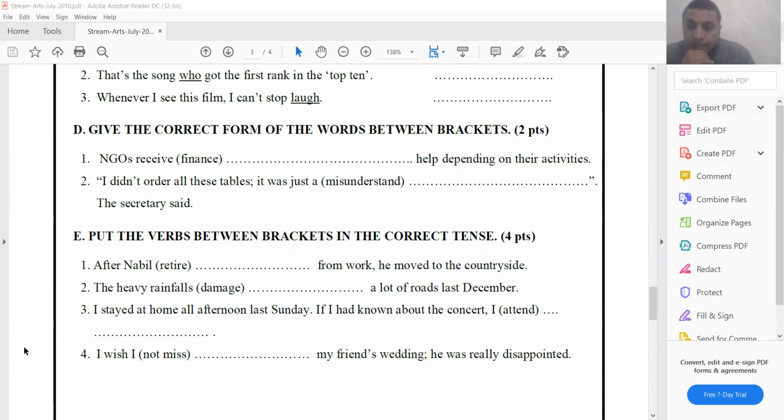Number 4. I wish I not miss my friend's wedding. He was really disappointed. Why was my friend disappointed? Because I missed his wedding.